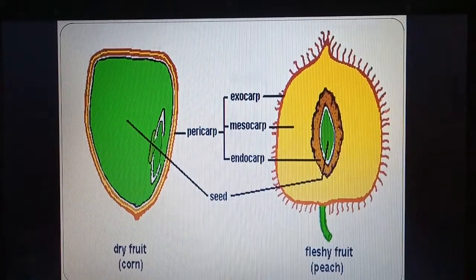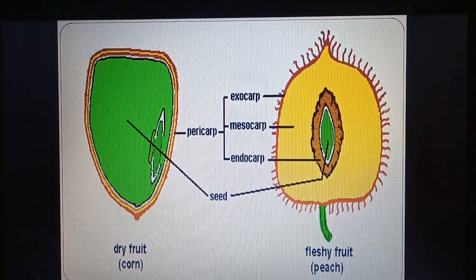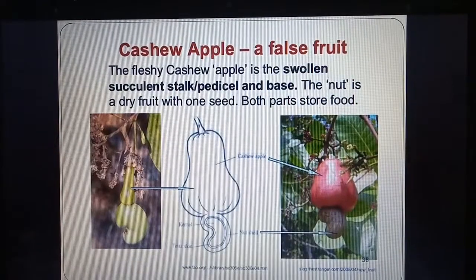Here we can see a dry fruit of corn or maize and a fleshy fruit of peach. In this we can see that the mesocarp is fleshy in peach, while in corn it is dry, just like a thin layer. Now here we can see a false fruit of cashew.